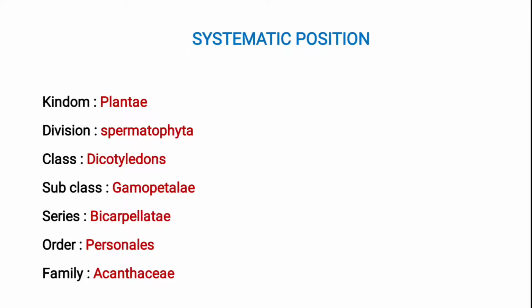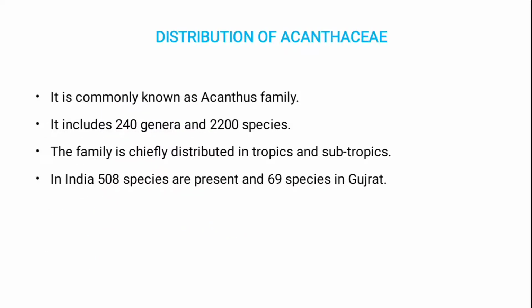And then the family is the Acanthaceae family. The family Acanthaceae is commonly called the Acanthus family. This family includes about 240 genera with 2200 species. Of these, only 508 species are found in India, and 39 genera and 69 species of this family are found in Gujarat.